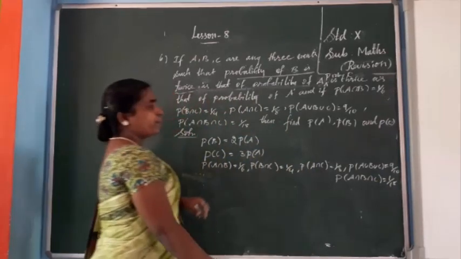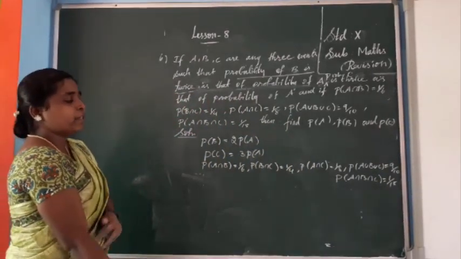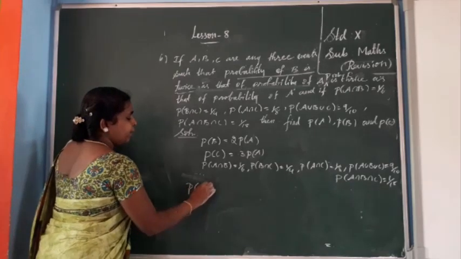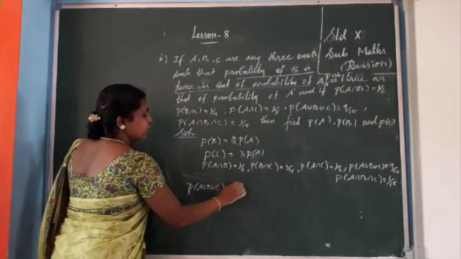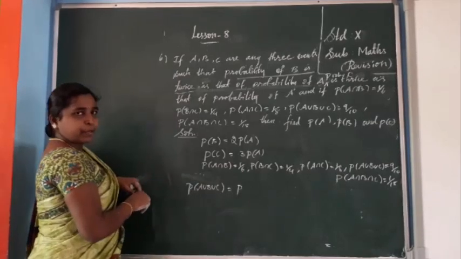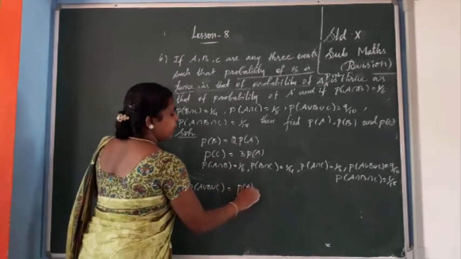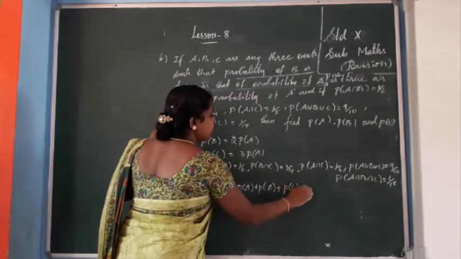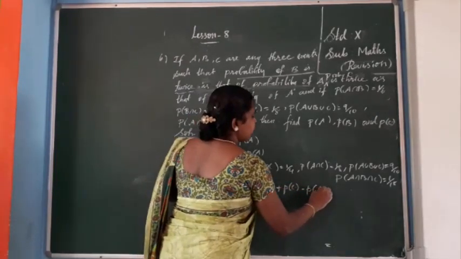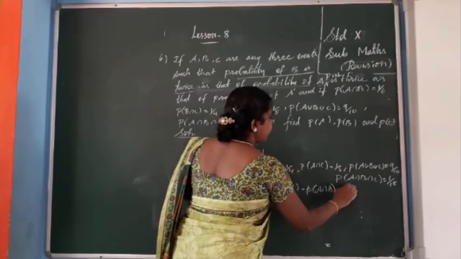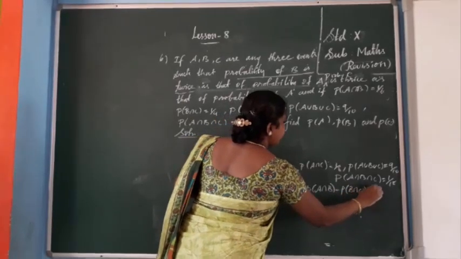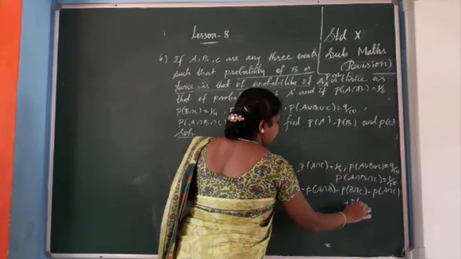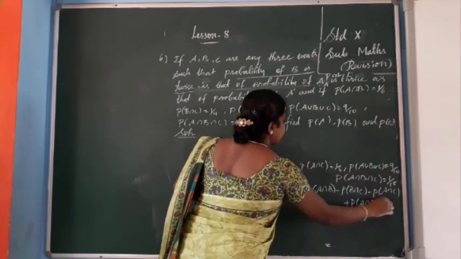Now you have to find the value of P of A, P of B. So for that I am going to use the formula P of A union B union C equal to P of A plus P of B plus P of C minus P of A intersection B minus P of B intersection C minus P of A intersection C plus P of A intersection B intersection C.